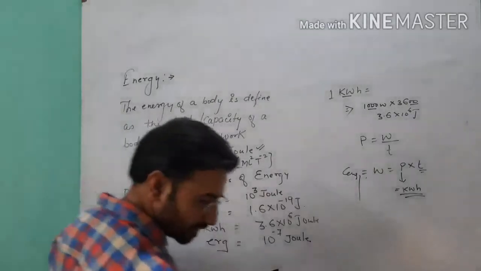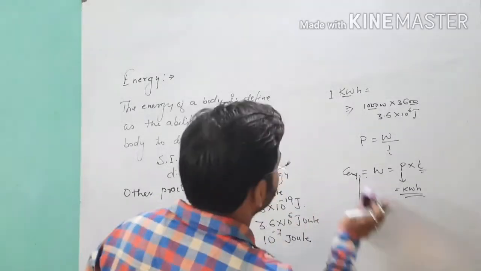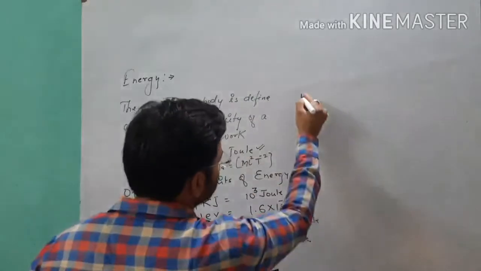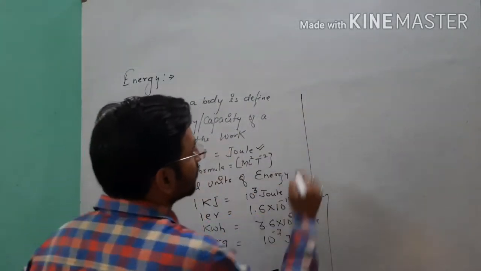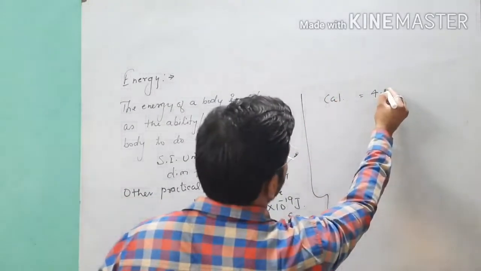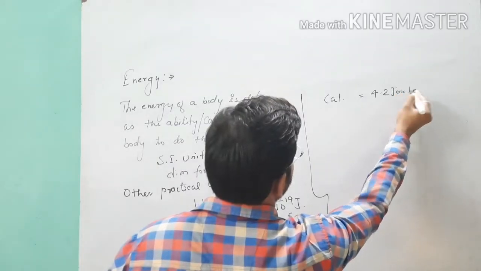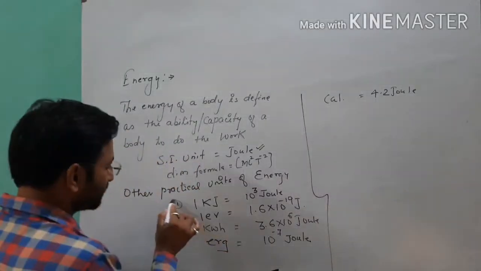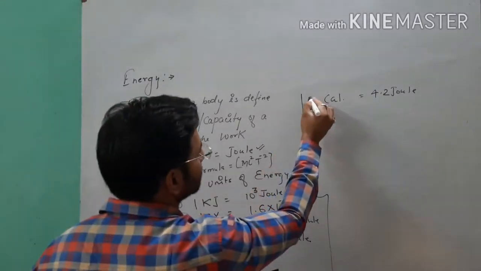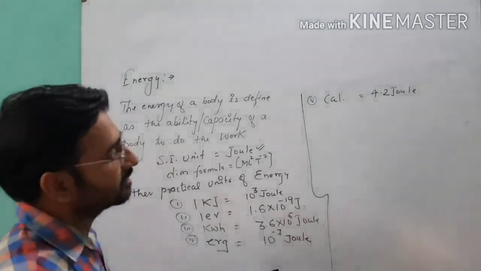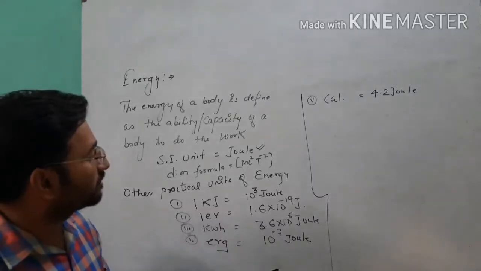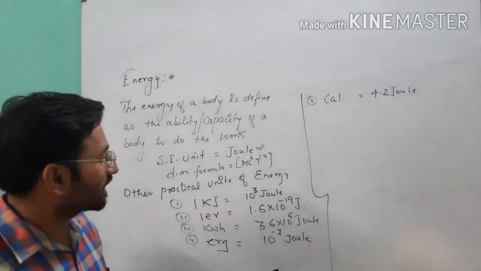See, here we have one more unit which is very familiar to you, and you have seen this format of energy on a biscuit packet also: calorie. So 1 calorie is equal to 4.2 joule of energy. So remember this point. These are some basic practical units of energy. Point clear?